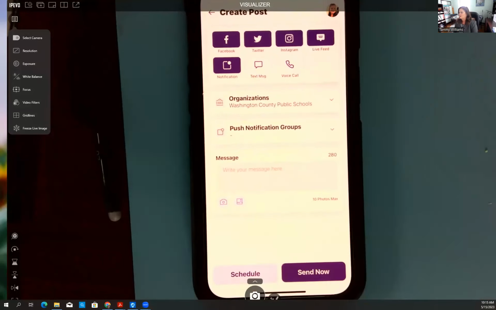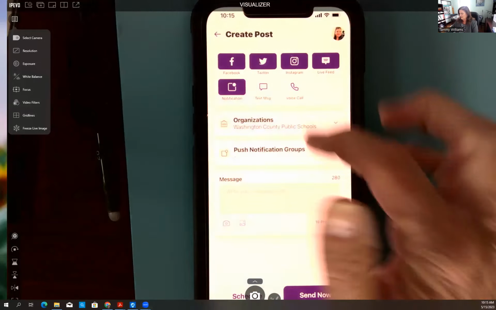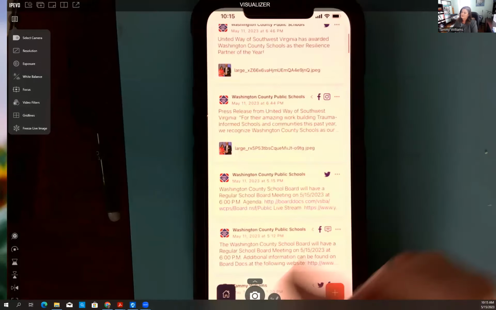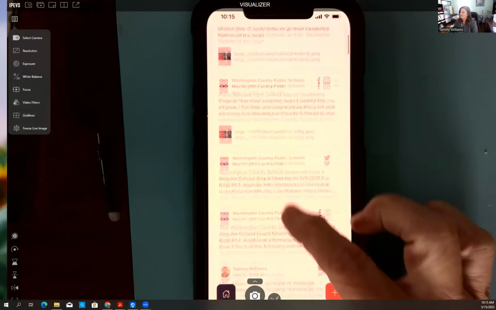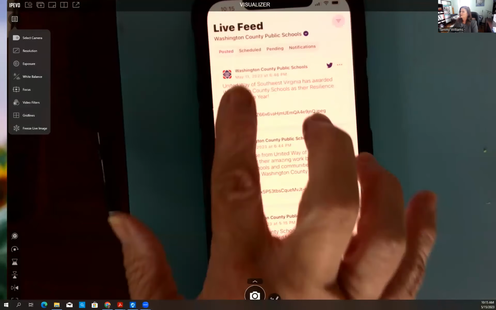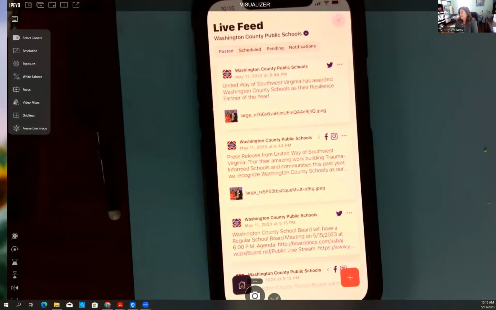It's just like you would do it on social media. And you can hit send now or you can schedule. So again, super simple, looks exactly like it would on the website. It's just a little more condensed. So again, you can look at your scheduled, your pendings, your notifications, any of the things you want to look at, but it looks just like that on the app.